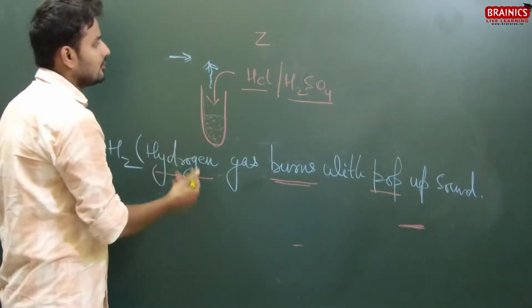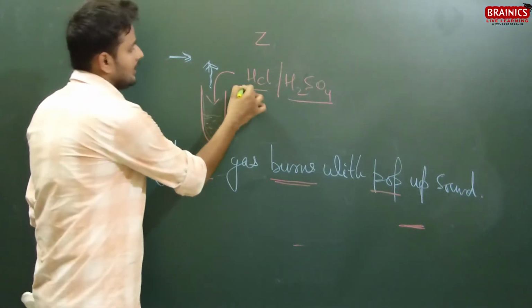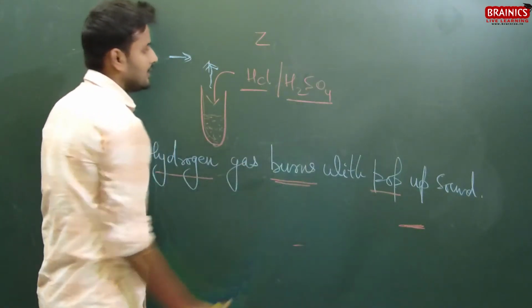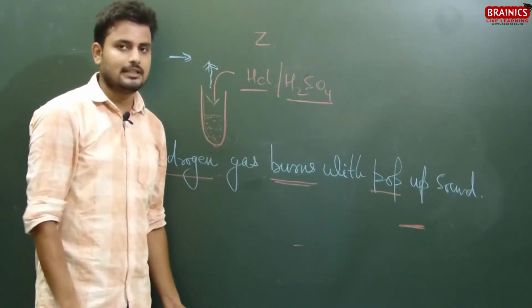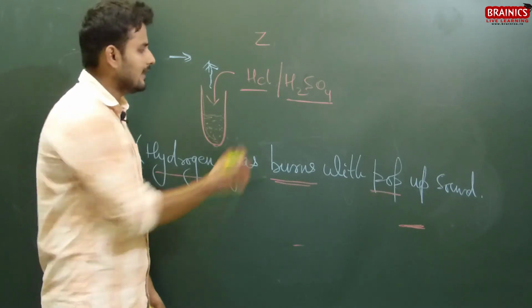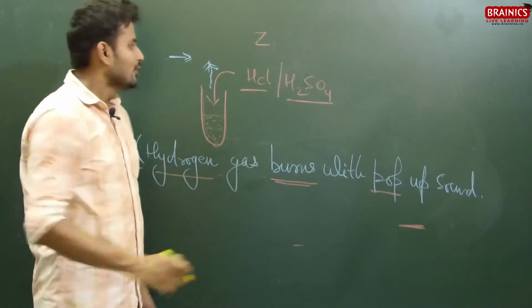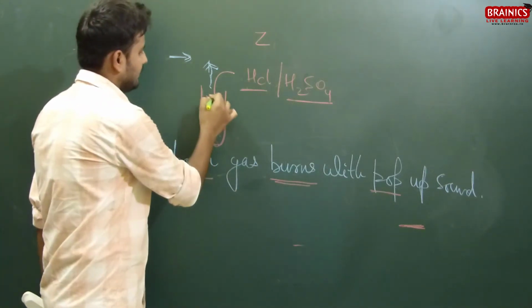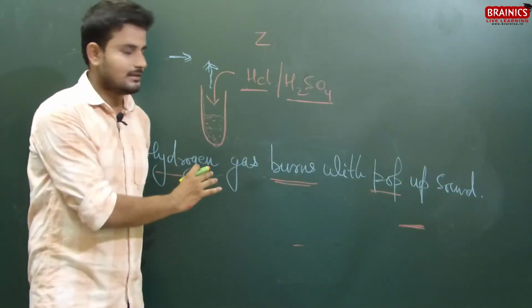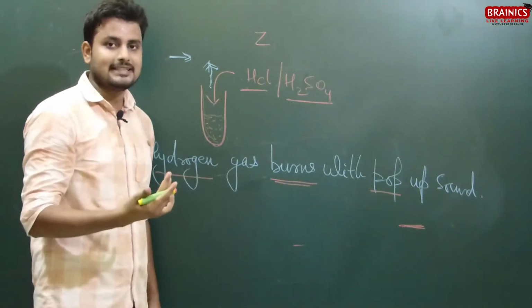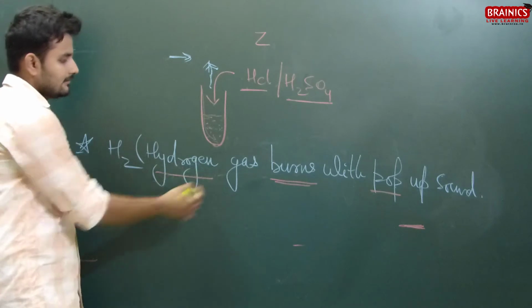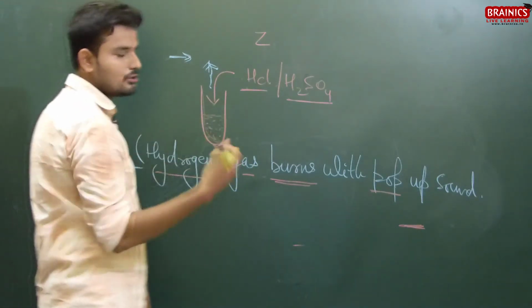So what I'm trying to say here is that HCl and H2SO4 are in liquid state. That means hydrogen is also in liquid state. So when I put this liquid on zinc granules, what we witness is that hydrogen becomes gas. Liquid turns into gas.